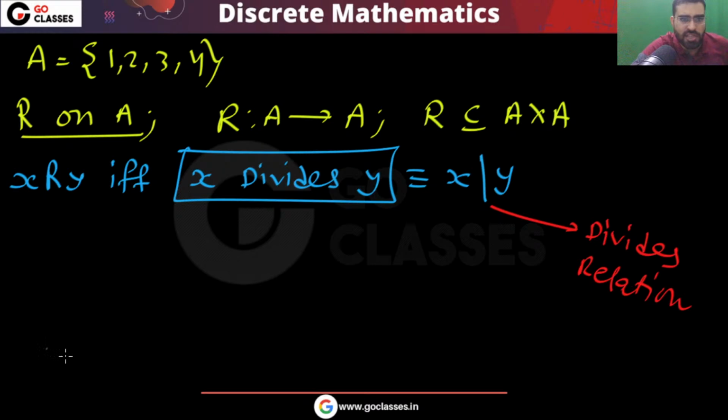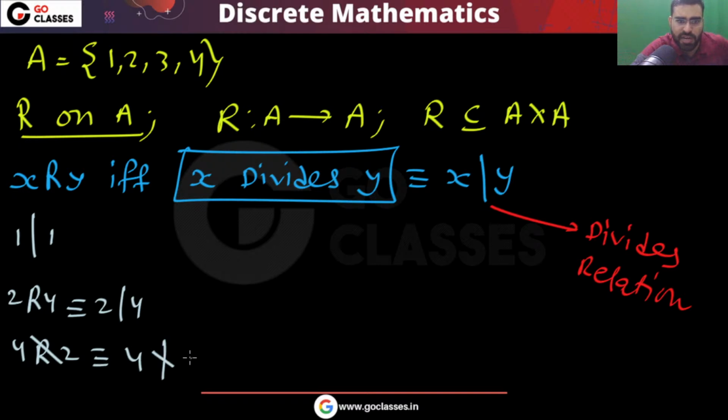Now let's see what the representations are. You can easily see that 1 will divide 1, right? So 1 is related to 1. You can notice 2 is related to 4 because 2 divides 4. You can easily see 4 is not related to 2 because 4 does not divide 2. So very simple. Here you can do a graph representation.